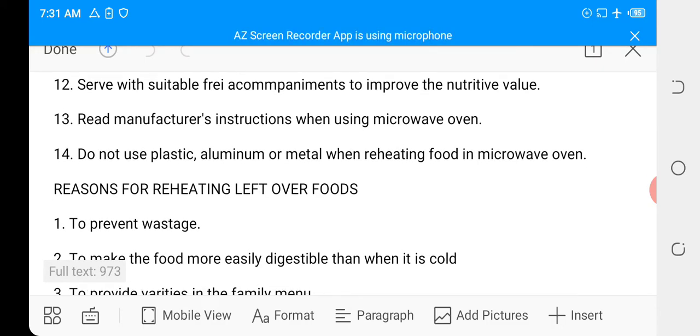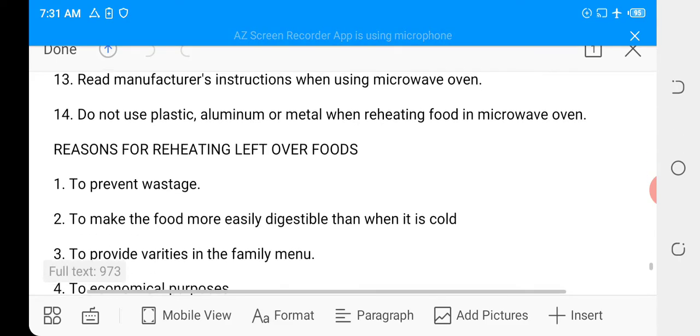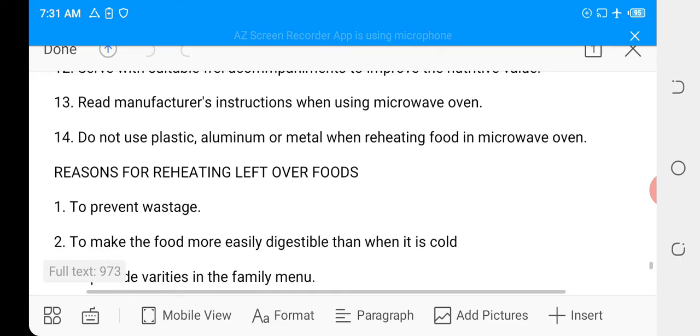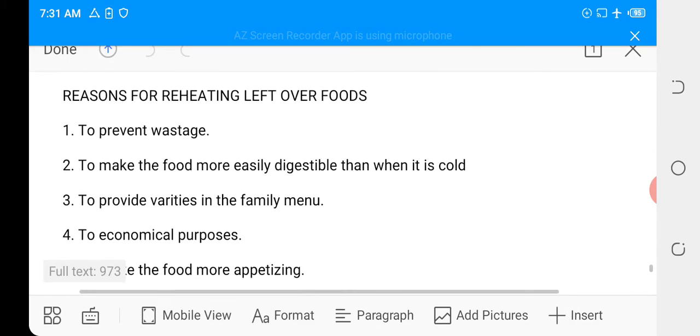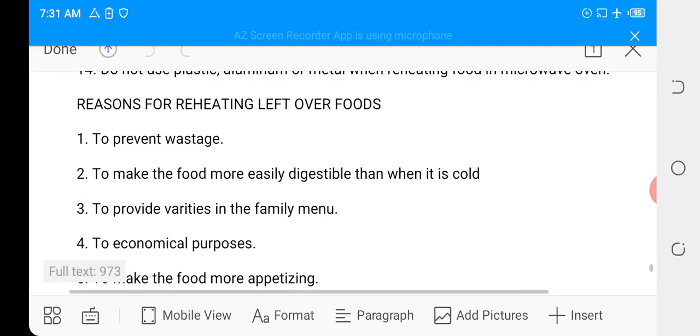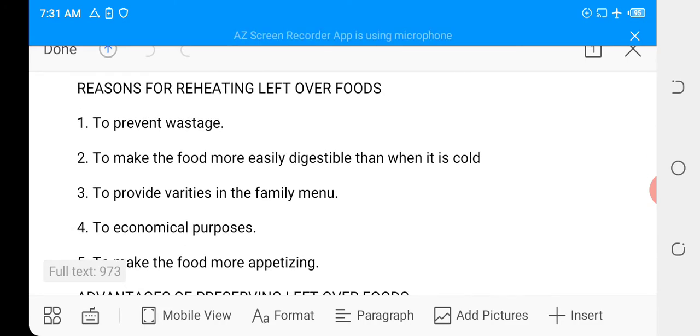Read the manufacturer's instructions when using the microwave oven. Do not use plastic, aluminum or metal when reheating food in the oven. These are just precautions that can guide you when reheating your leftover food. What are the reasons for reheating our leftover foods?